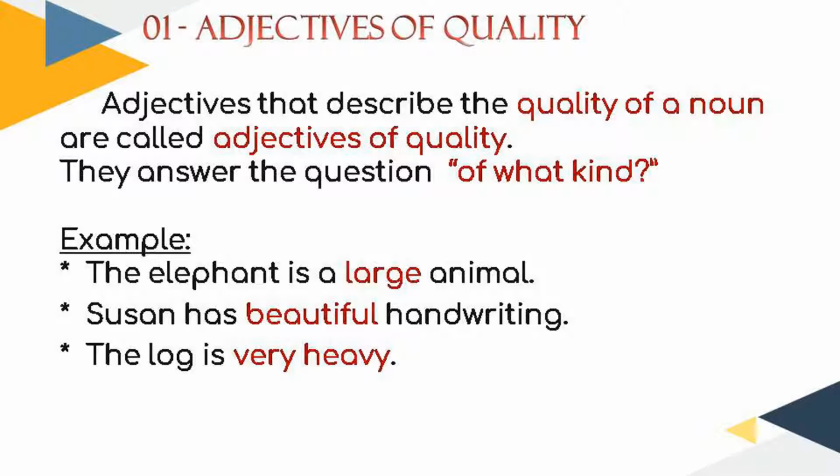Susan has beautiful handwriting. What kind of writing does Susan have? Beautiful handwriting. Here again, beautiful is an adjective of quality. The log is very heavy. Here, very heavy again is the adjective of quality.